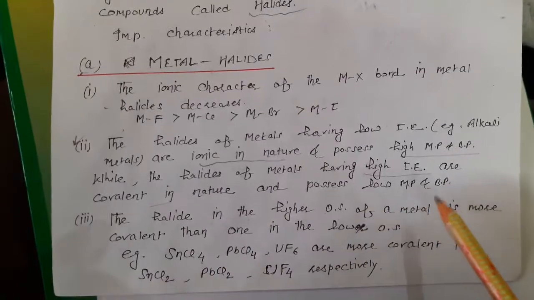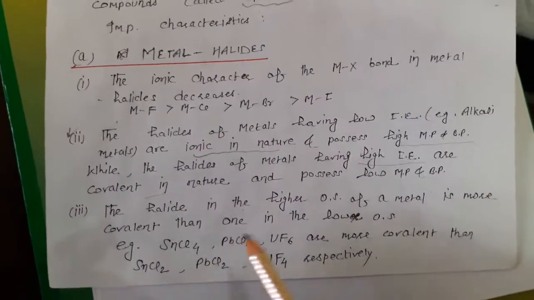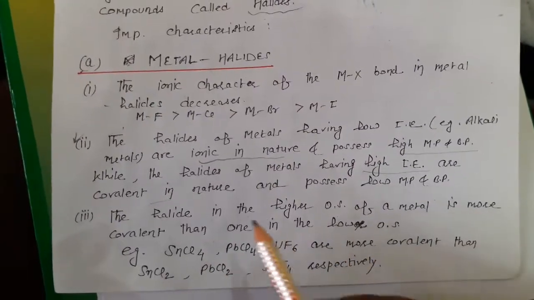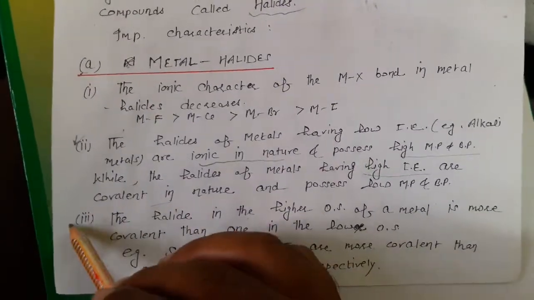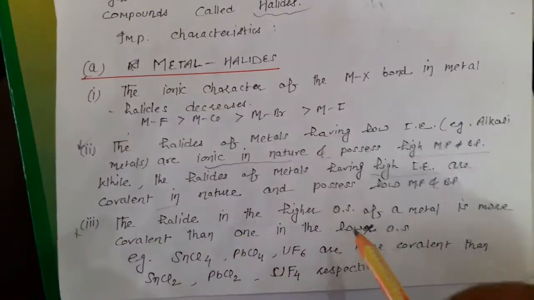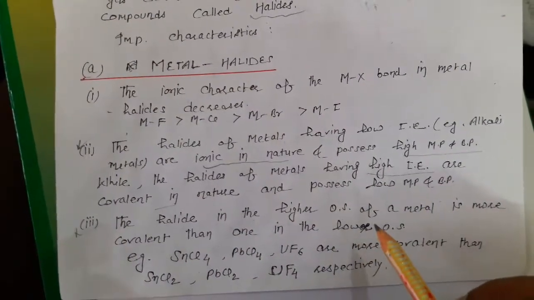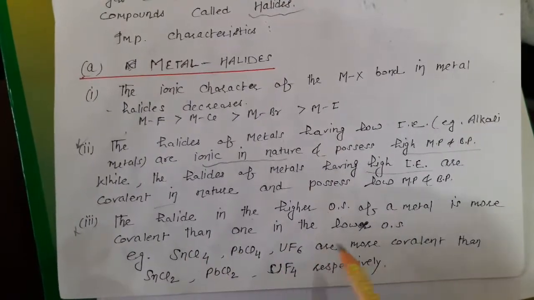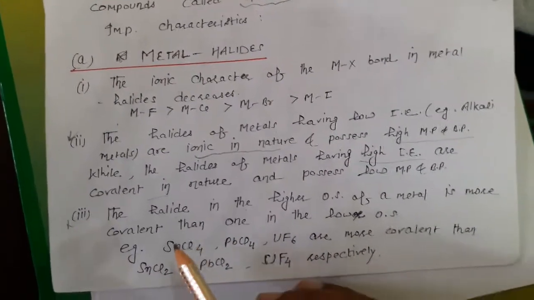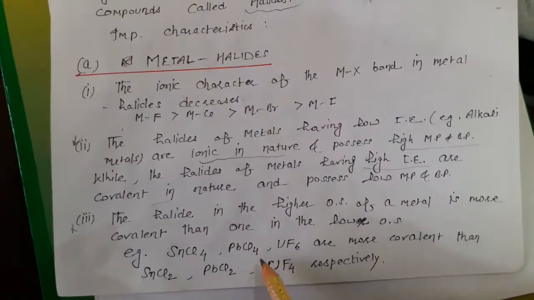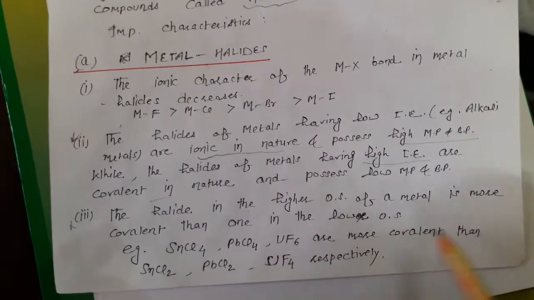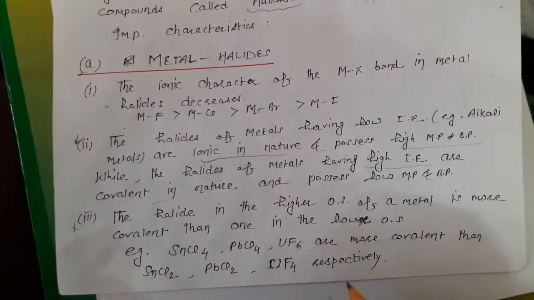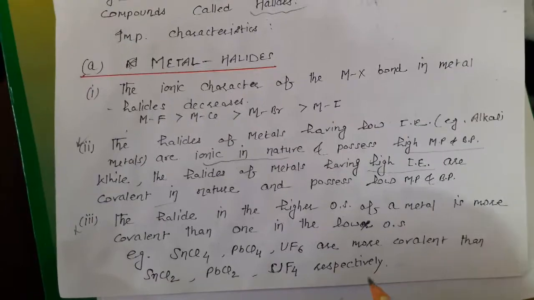They possess low melting and boiling points. The halide in the higher oxidation state of a metal is more covalent than one in the lower oxidation state. So this is also an important point. A halide with a higher oxidation state of a metal is more covalent than one in the lower oxidation state. Like this one, in this the metal has higher oxidation states +4 and +6 and is more covalent than +2 and +4, which are respectively less covalent.